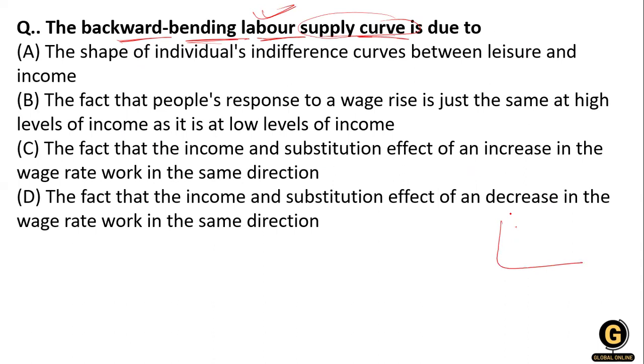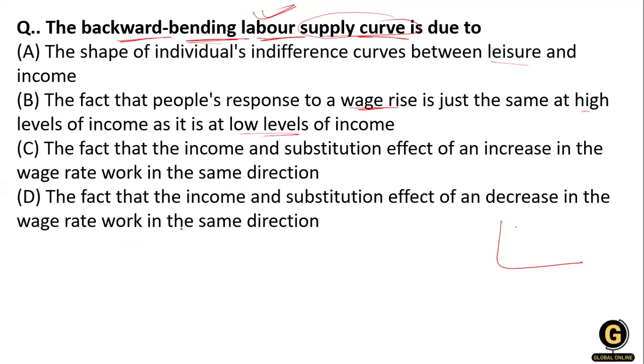Let's read the options first. Option A: the shape of the individual indifference curve between leisure and income. Option B: the fact that the people's response to wage raises is just the same at a high level of income, talking about wages and high and low levels of income. Option C: the fact that income and substitution effects of increases in the wage rate work in the same direction. Option D: the fact that income and substitution effects of a decrease in the wage rate work in the same direction.